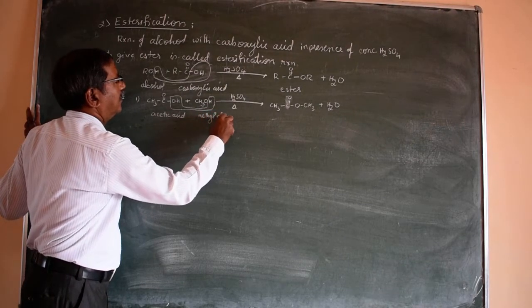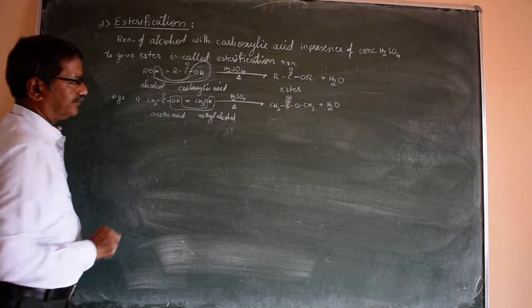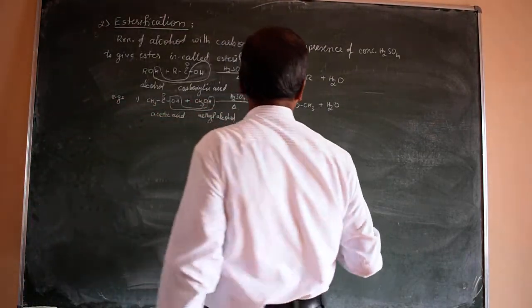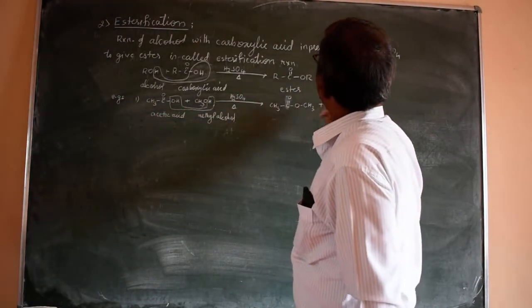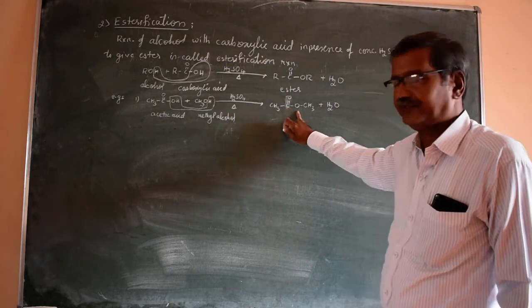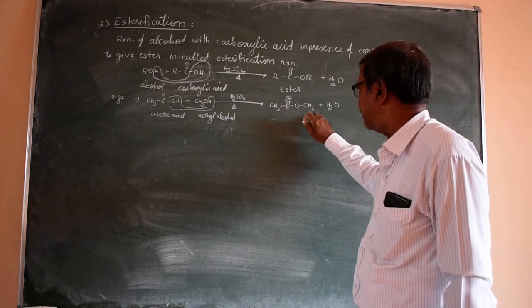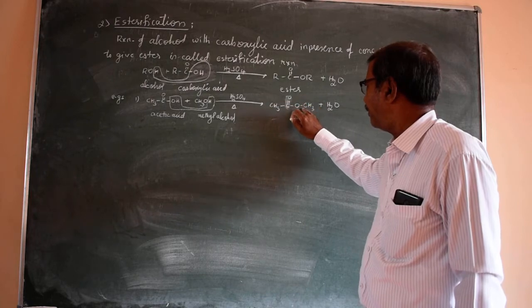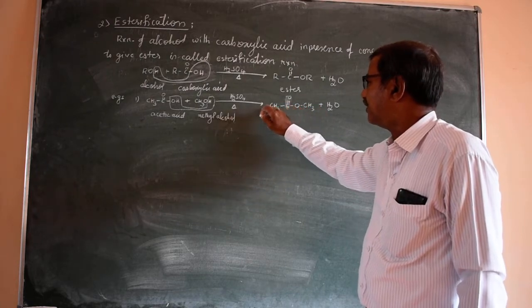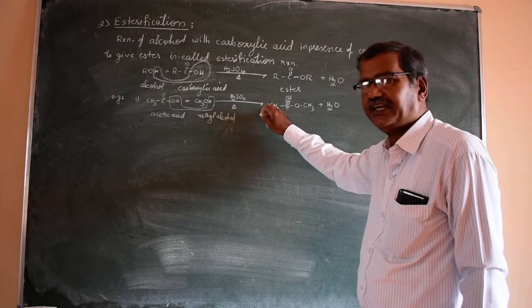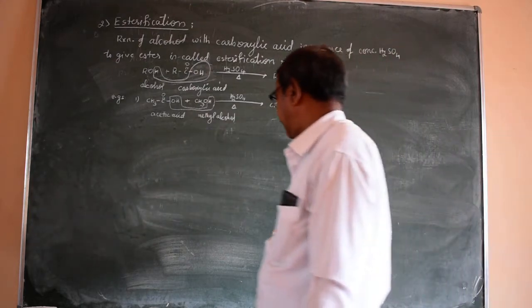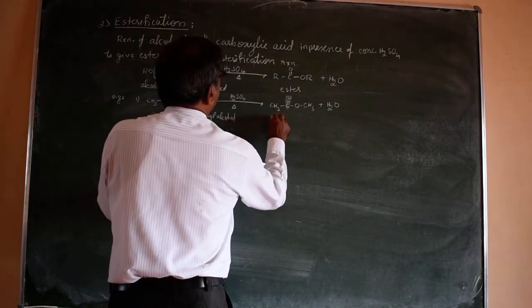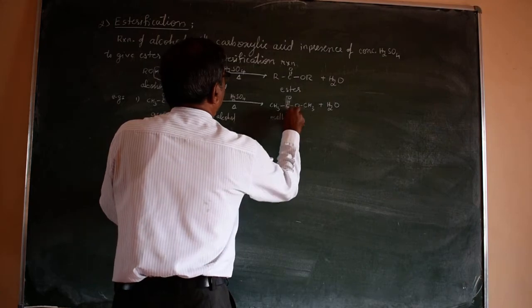For the product name, we name the group which is attached to oxygen. The group attached to oxygen is CH3, called methyl. Acetic acid means acetate. So it's methyl acetate.